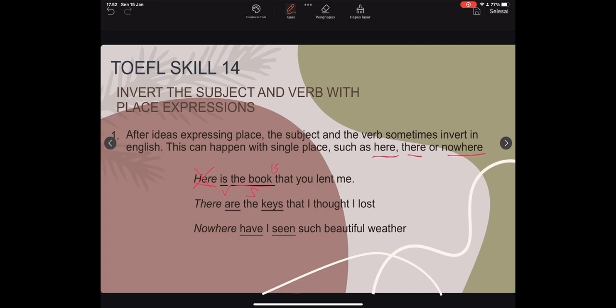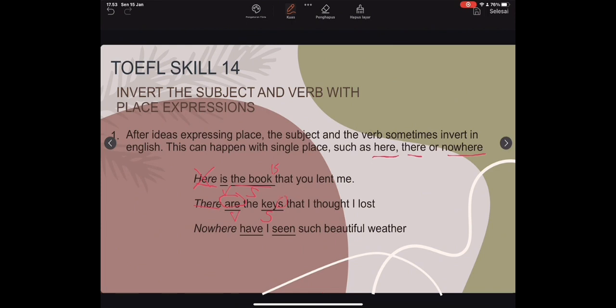Second example: there are the cases that I took a loss. Because there is the word there, we reverse the verb, so the verb is "are" and the subject is "the cases". Because the word there is a place expression, the verb here is "are" and the subject is the cases. Why "are" as a verb?